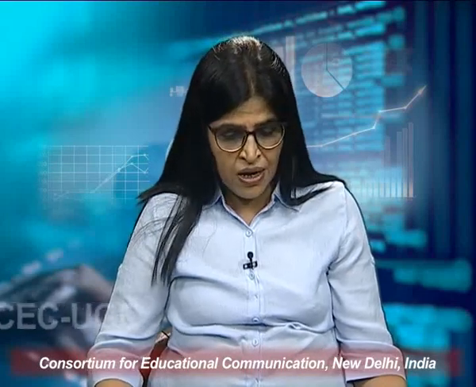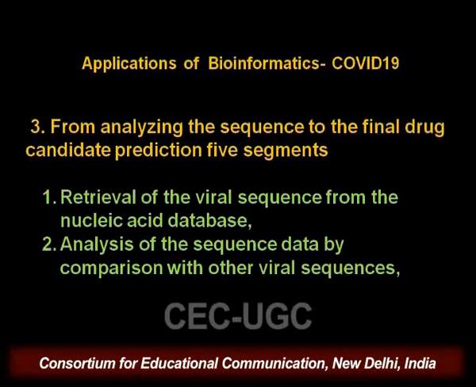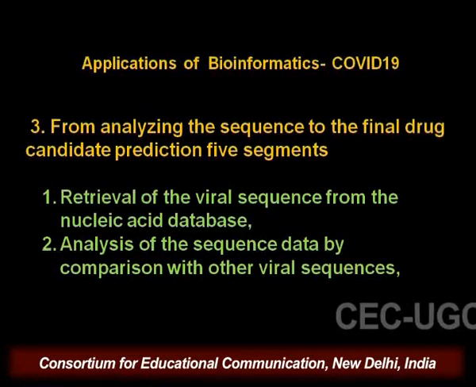So we have all been trying to develop a drug for COVID-19, and you cannot try it from just anywhere. So what we do is we predict several molecules, meaning first we predict where to hit, and second we predict which inhibitor I should use so that I can control this virus. And these inhibitors for the virus are suggested on the basis of their structures and the models which have been developed. So going further, from analyzing the sequences to final drug candidate prediction.